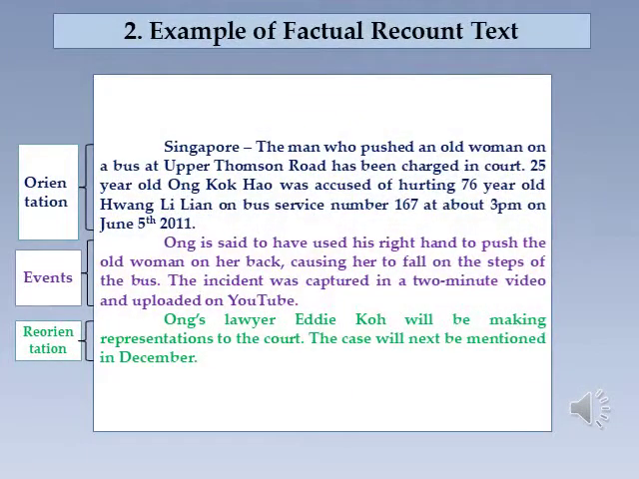This is the example of factual recount text. Sama seperti sebelumnya, terdapat bagian-bagian yang meliputi recount text yang ada di dalam factual recount text ini. Yang di paragraf pertama adalah orientation, yang paragraf kedua ada events, dan paragraf ketiga ada reorientation.